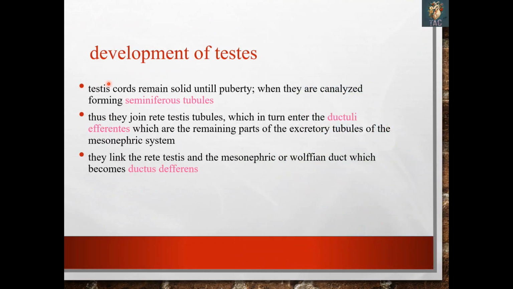So the testis cords remain solid until puberty. When they are canalized, they form the seminiferous tubules. Thus they join the rete testis tubule, which in turn enters the ductuli efferentes or efferent ductules, which are the remaining parts of the excretory tubules of the mesonephric system. They link the rete testis and the mesonephric or Wolffian duct, which becomes the ductus deferens.